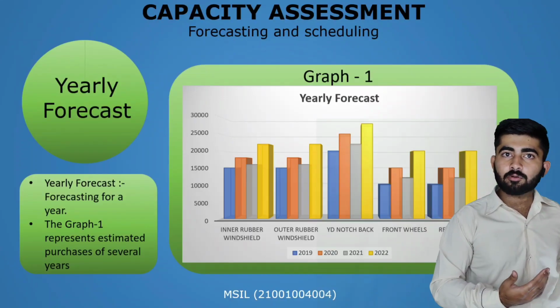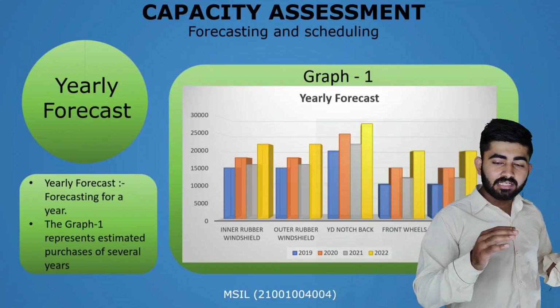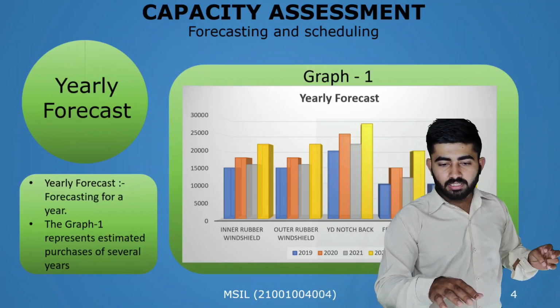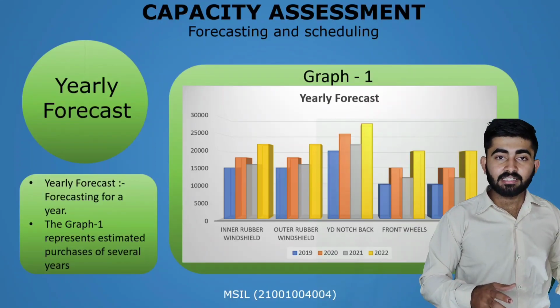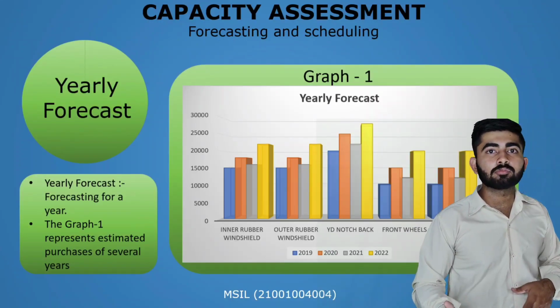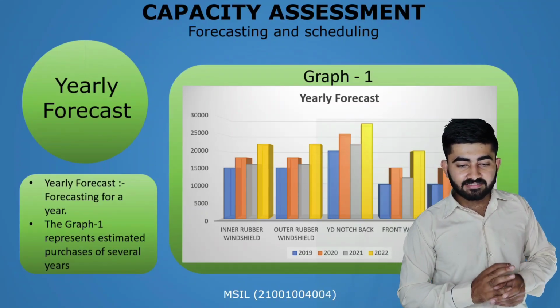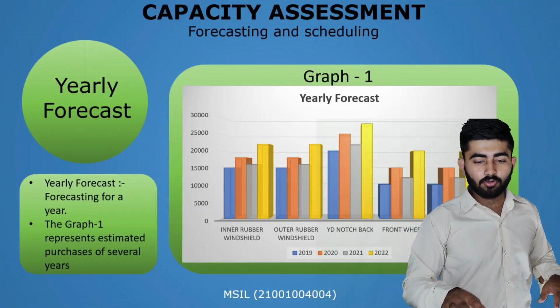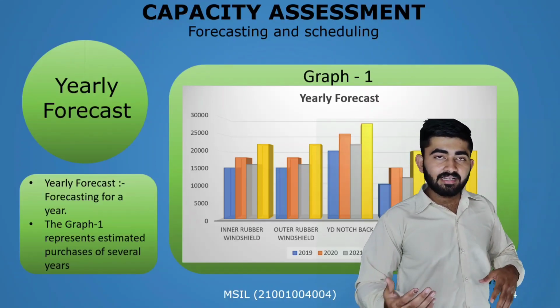Here is some basic information that I have gathered. The x-axis depicts all the components, all the parts that Maruti needs to purchase, and the y-axis shows how many parts Maruti needs to purchase. There is a relation between X and Y, and the 4 colors shown by the bars represent the years. It is a previous report.